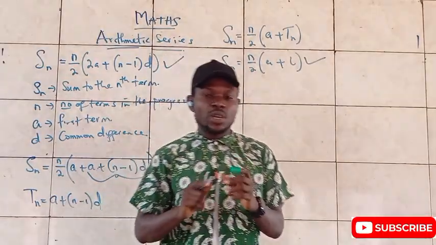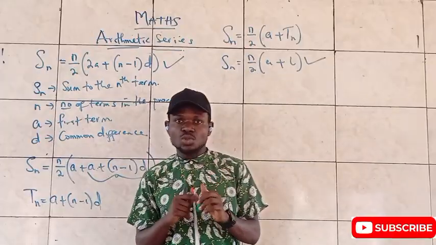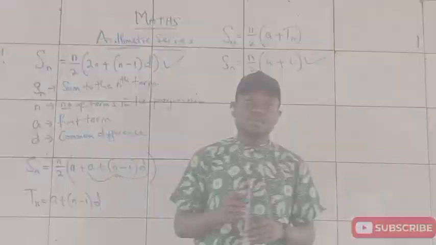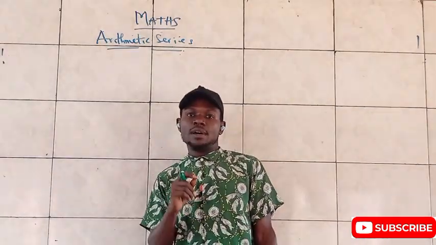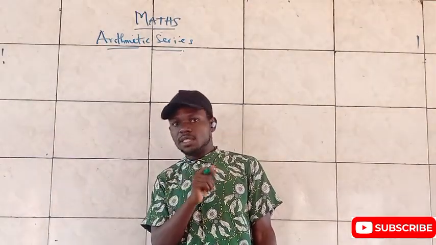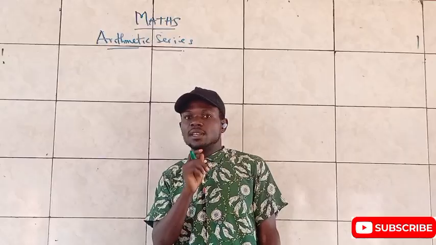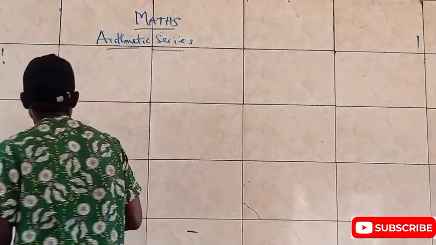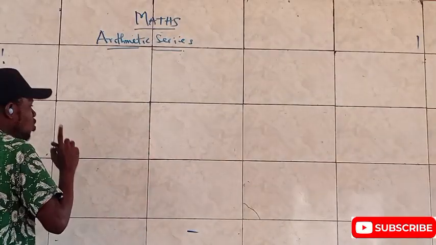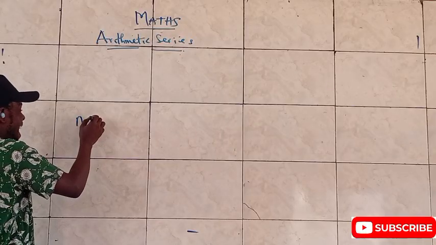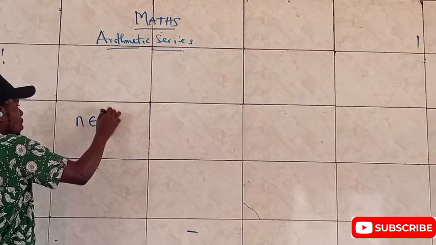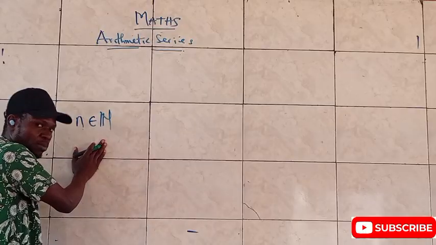Like I said, I'll try to take on 2 examples on each of these 2, so we can know when and where to use them. Now let's take an example that can buttress the point I stated lately. But before I go on, I need to spell out that your n, which is the number of terms in the progression, can only be a whole number.